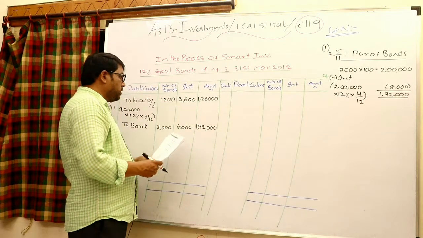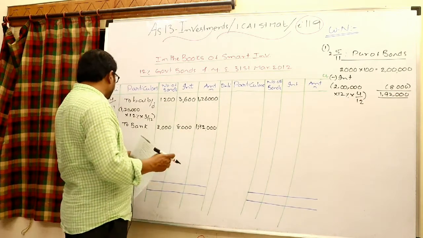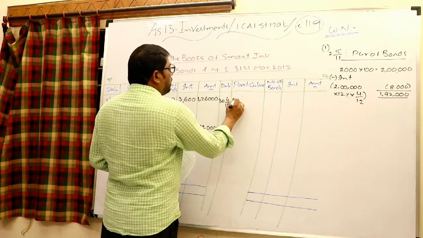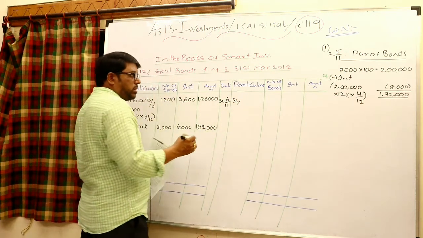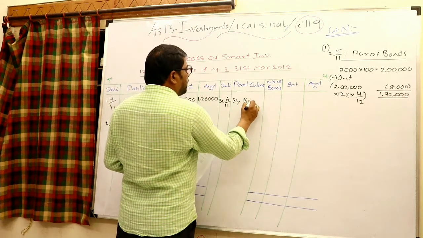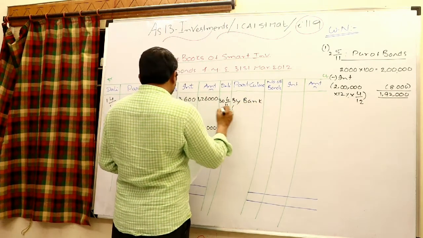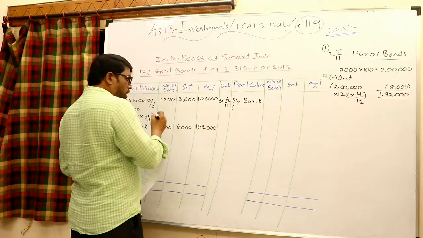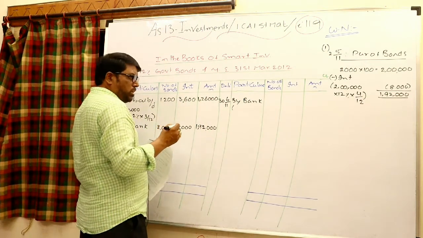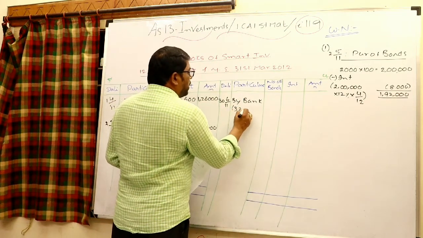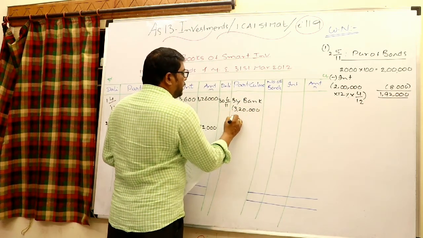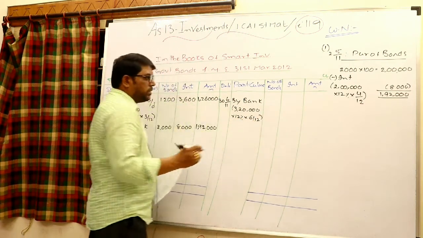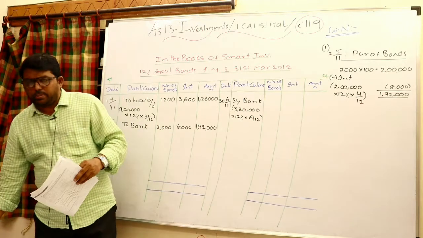But before that, interest due date has fallen on 36/2011. Write that 36/2011. Whenever you receive the interest, bank to interest, and you may calculate like this: the total value 3,200 into total bonds you are having, 3,200 into 100. So that is 3,20,000 into 12% into 6 months, 6 by 12. So calculate that interest for a period of 6 months.